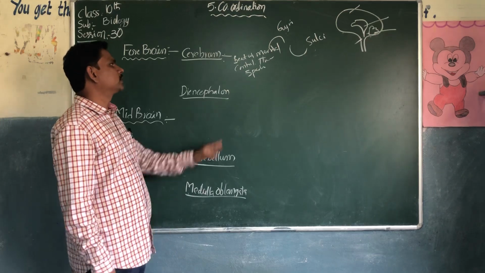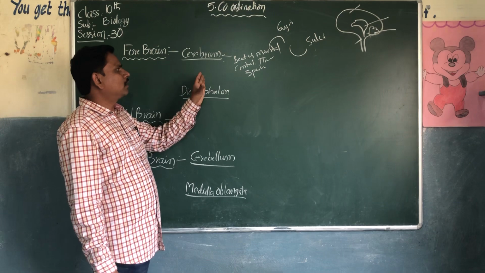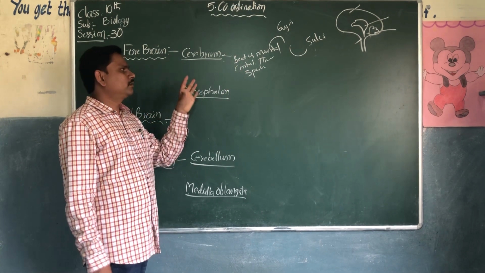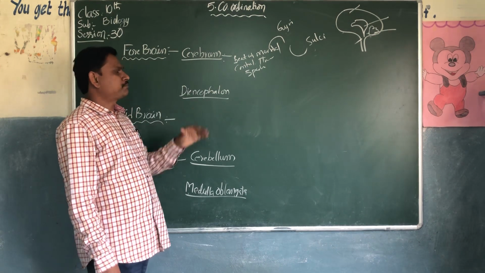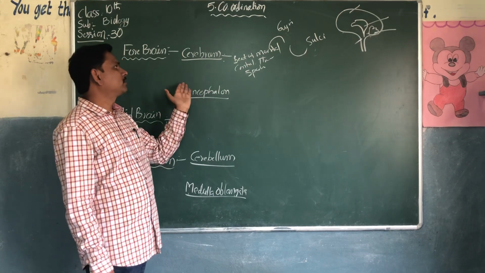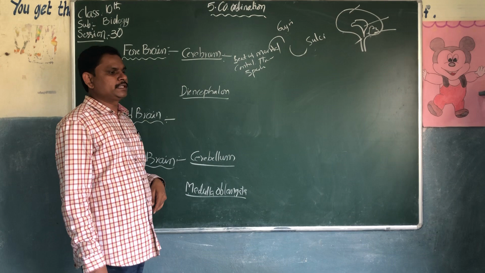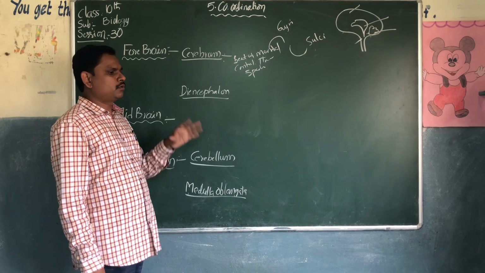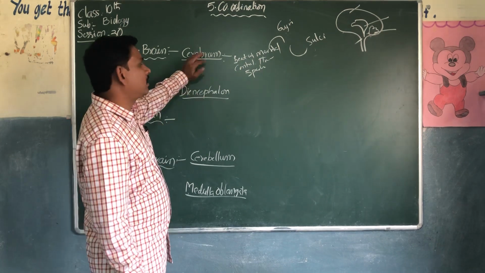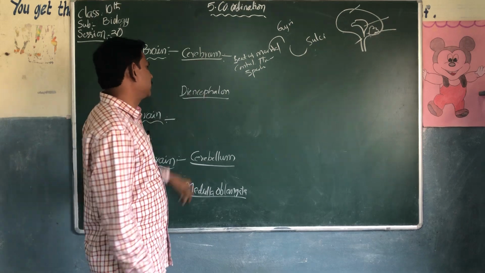The main thing is the set of mental ability and control of thinking, memory, reasoning, perceptions, emotions and speech. It interprets sensations like cold, heat, pain, pressure. These are all the functions of the cerebrum.